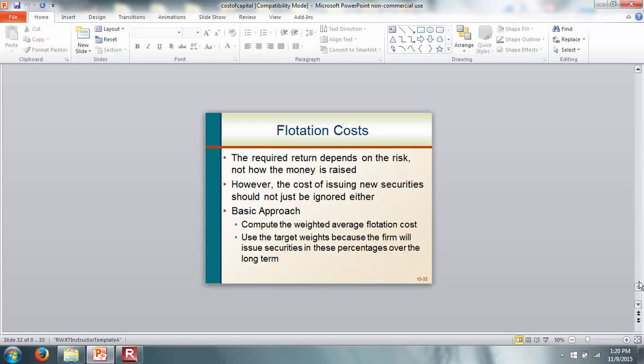Now what we are saying is that whenever a company sells new stock, that could be an IPO. IPO means an initial public offering, or that could be an existing firm selling new stock. In both those cases, the company might have to pay investment bankers, lawyers, and accountants. And usually for an IPO, the cost of issuing equity is around 7%. So we have to incorporate the fact that our cost of equity or our overall cost of capital can go up because of the flotation cost. So we want to find the weighted average flotation cost using the target weights.